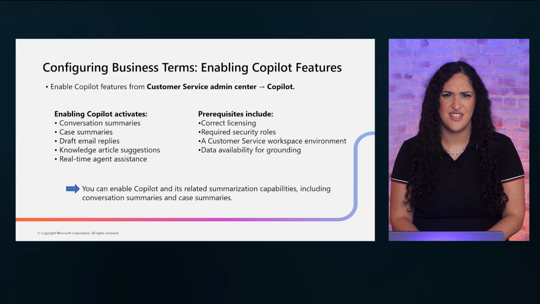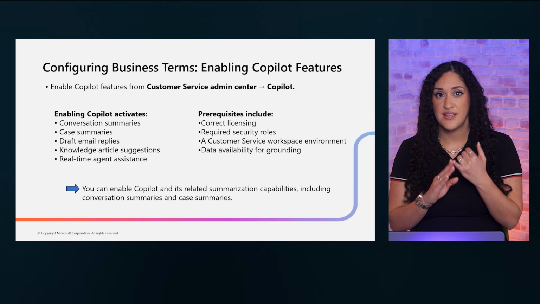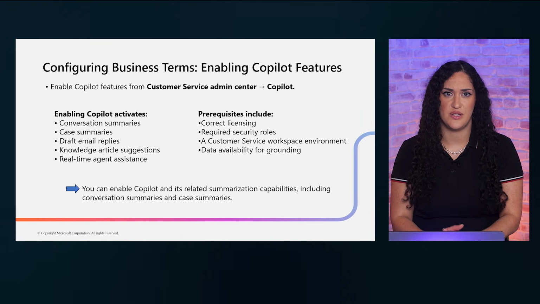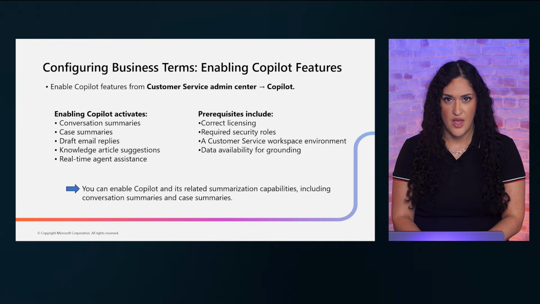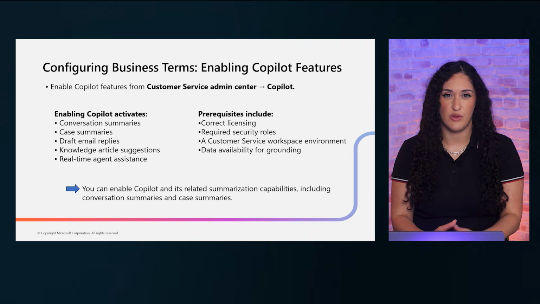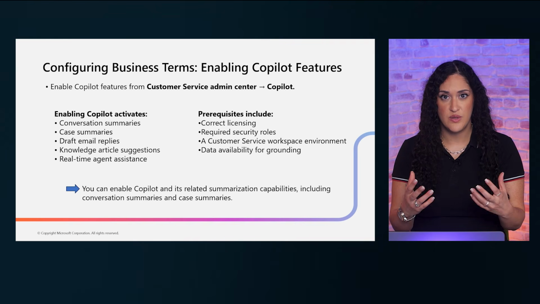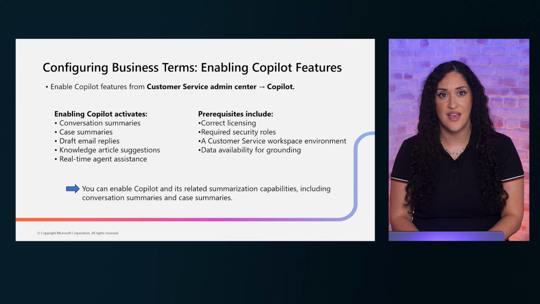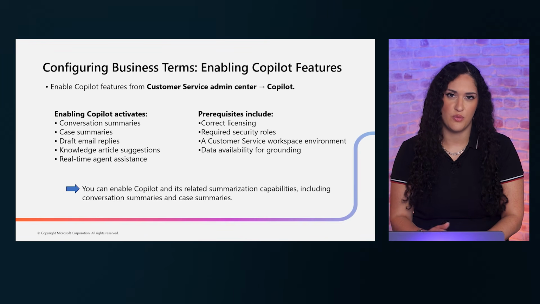Enabling Copilot is straightforward, but prerequisites matter. Correct licensing, security roles, workspace environments, and data availability for grounding must all be in place first. Your best practice is to create a readiness checklist before any enablement. Verify the prerequisites with your admin team. Skipping this step is the fastest way to a failed deployment and is entirely preventable with proper planning.